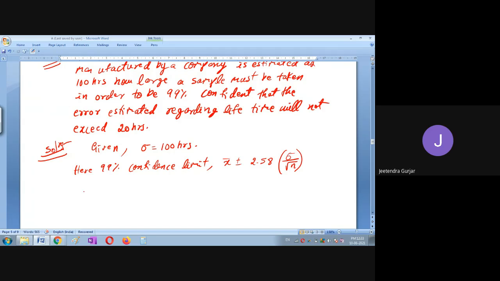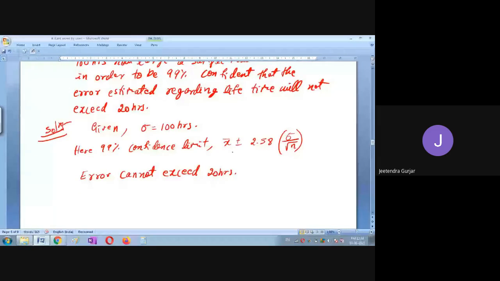So error I will write here: cannot exceed 20 hours. Can anybody tell me in this, what is an error? Just think, plus or minus 2.58 into sigma upon root n is the error, students.